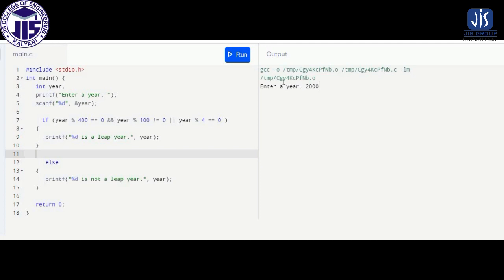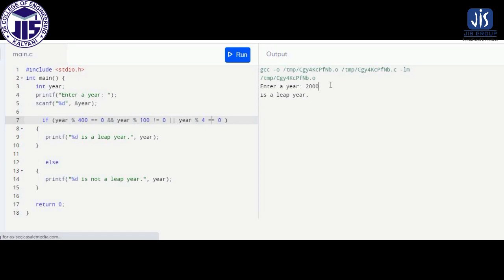Now if the year is 2000, 2000 is divisible by 400, and it is also divisible by 100, and it is also divisible by 4. So 2000 is divisible by 400, as well as by 100, as well as by 4.